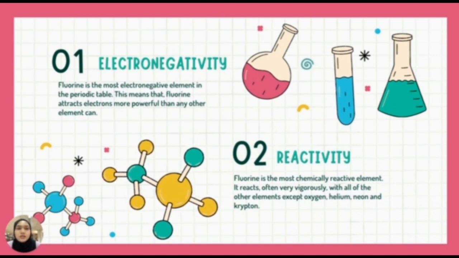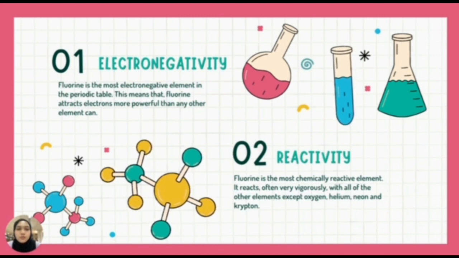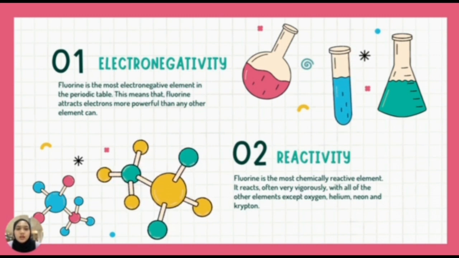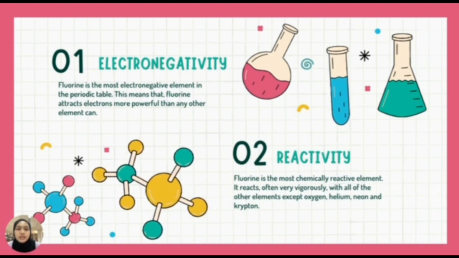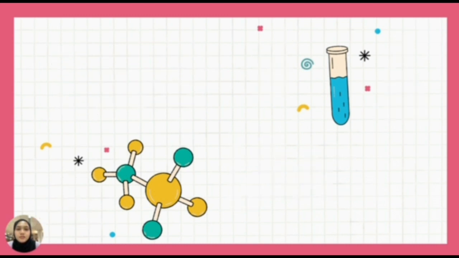The second one is its reactivity. Fluorine is the most chemically reactive element. It often reacts very vigorously with all of the other elements except oxygen, helium, neon, and krypton.